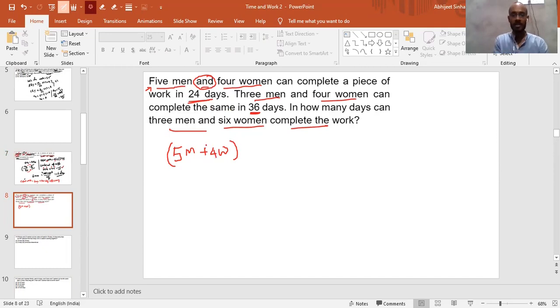And now we are calculating the total work. So this is the per day efficiency, and how much time did they take? They took 24 days to complete the work. So the days and per day efficiency will give you the total work.